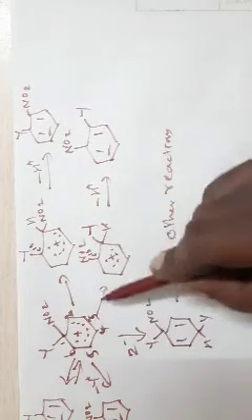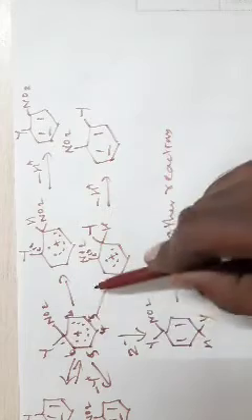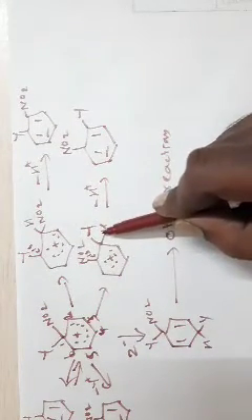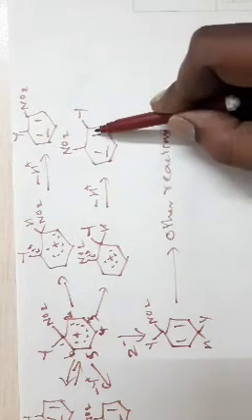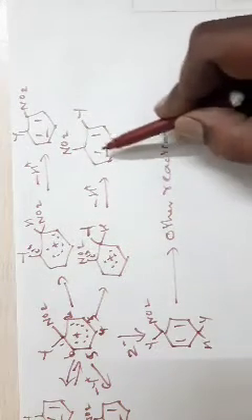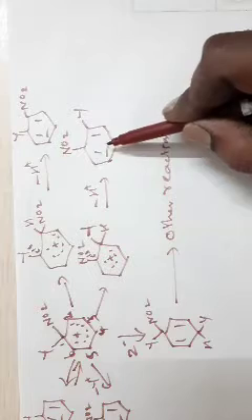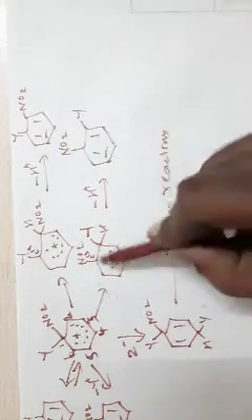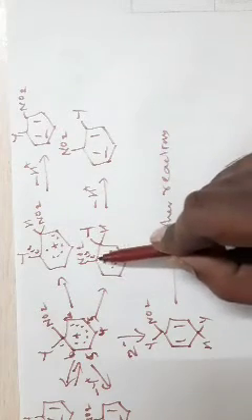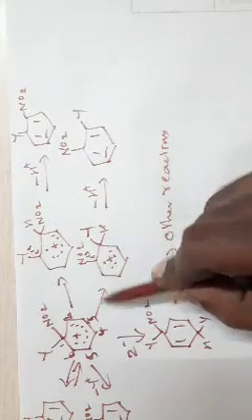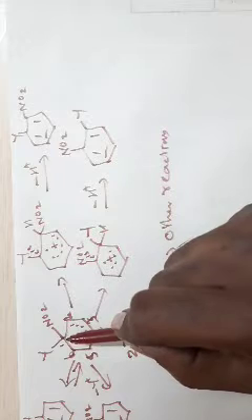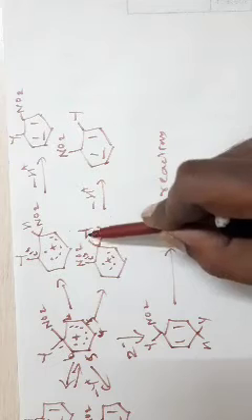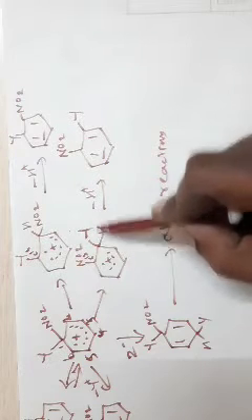If Y is migrating instead of the NO2 group, then this is also a possibility. It gives the same product if you go by position numbers, but the difference is seen in C13 studies. If this carbon has a C13 isotope, then the nitro group is found on the C13, and Y is not attached to the C13 in the product.